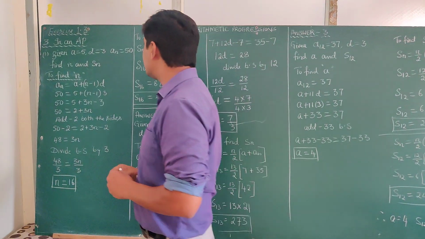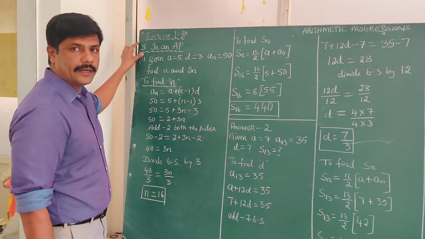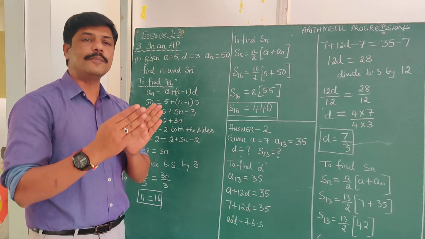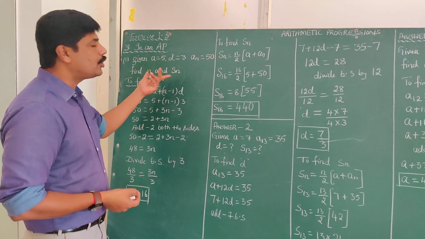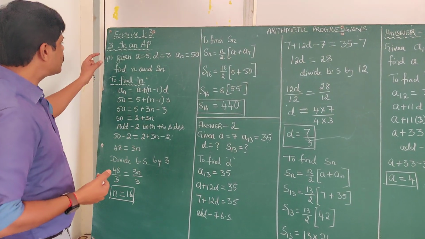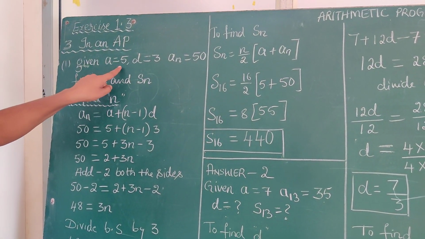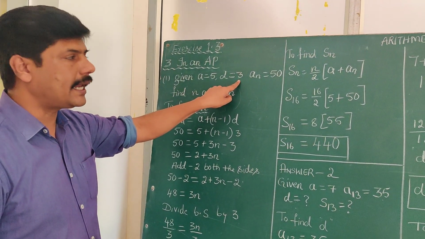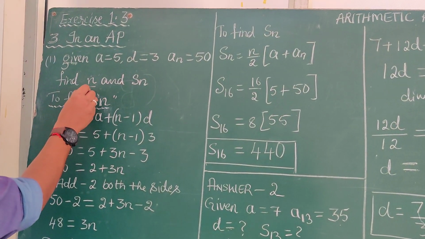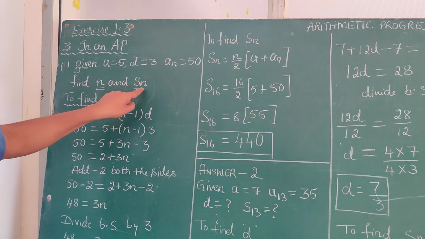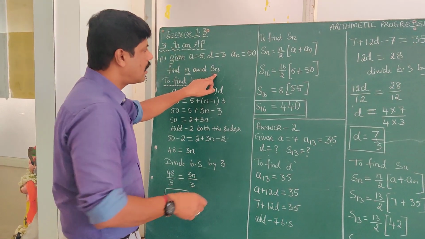Saying so, we will discuss exercise 1.3 of arithmetic progression. This exercise consists of 10 problems where certain values are given. With that, we need to find what is asked. First problem is, in an AP given a equals 5, d equals 3, an equals 50, and what is asked is to find n and Sn.